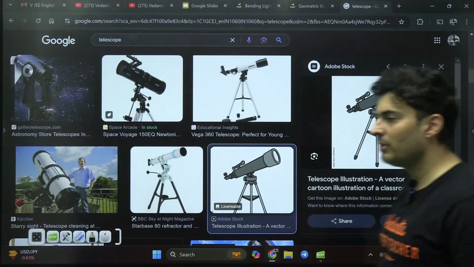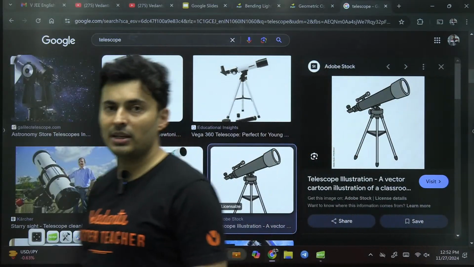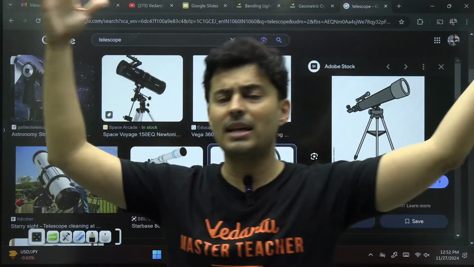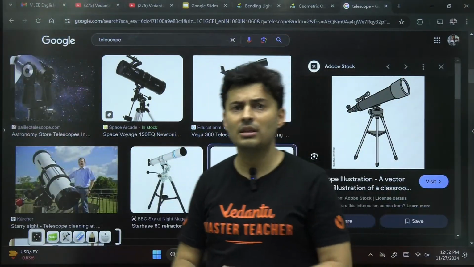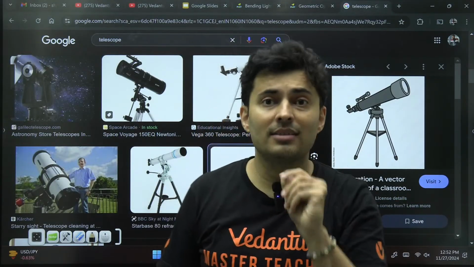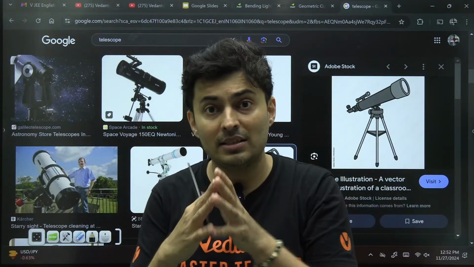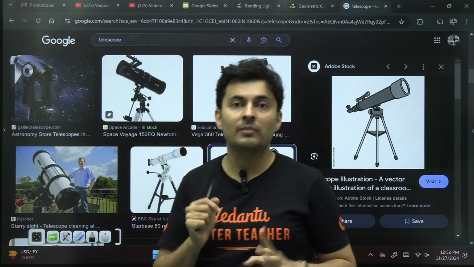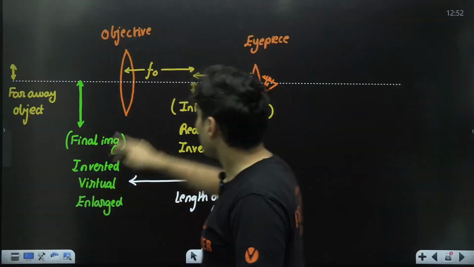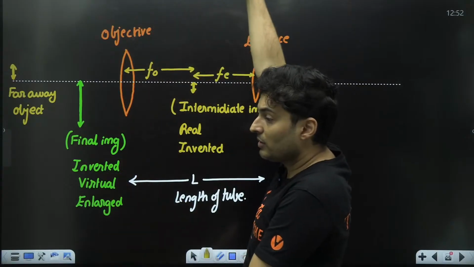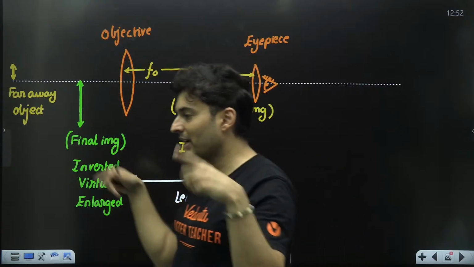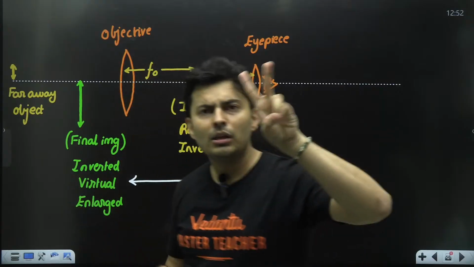Why is the objective big? Because when you observe distant stars, moons, planets, galaxies, any celestial bodies, the light coming from them is very small. Now, we know this fact: if more light falls onto the lens, the image formed will be more clear. That's the reason why the diameter of the objective is very big, so it can take in more and more light to make a very clear image. Number one.